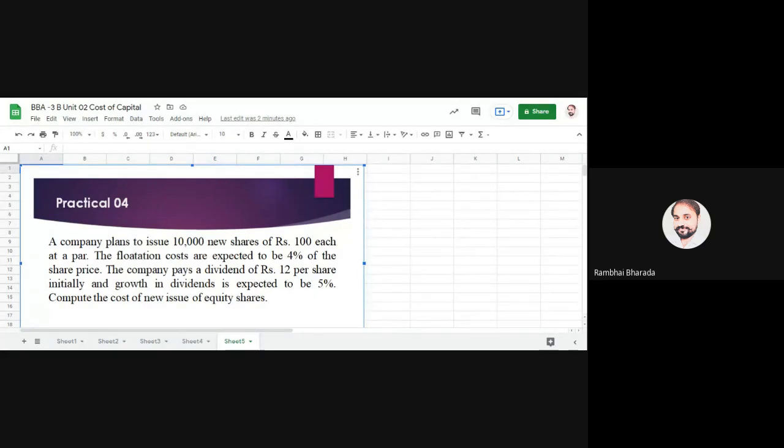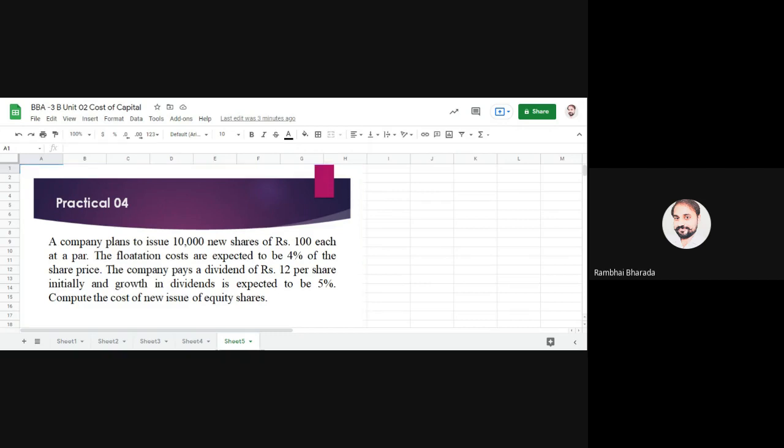That includes procedure fees, legal fees, fees of agents and some intermediaries. Are you getting my point? So ultimately, flotation cost is the cost of issuing shares. Here 4% means if you want to issue 100 rupees shares, you need to pay 4 rupees for that expense.